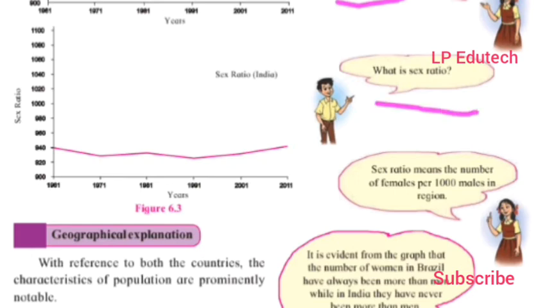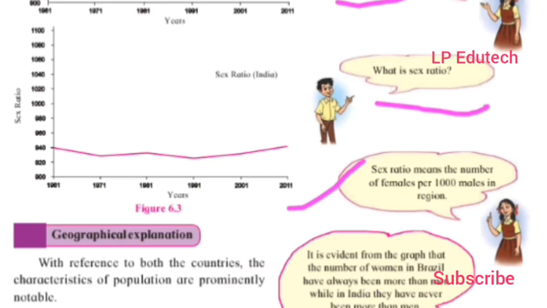So what is sex ratio? Sex ratio means the number of females per 1000 males in a region. This is the definition of the sex ratio. How to identify it? The number of females per 1000 males in the region is called the sex ratio. Based on this information, let us study this graph first.